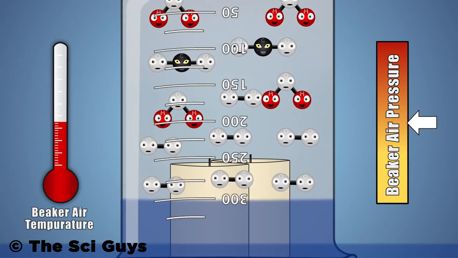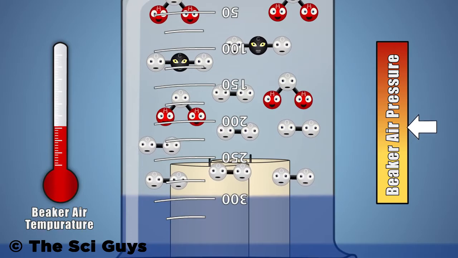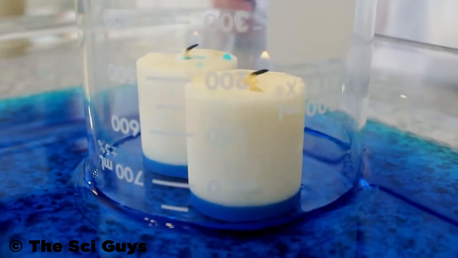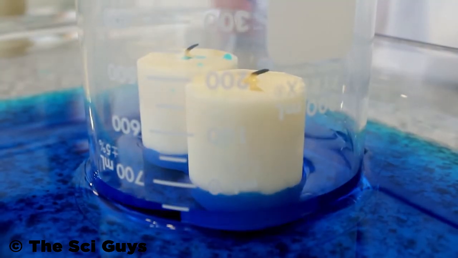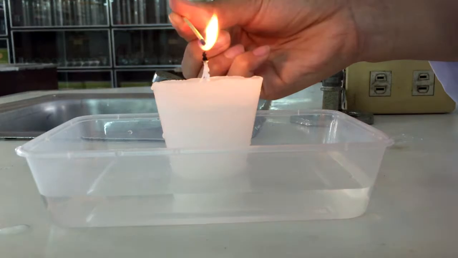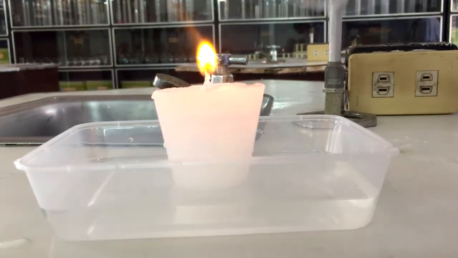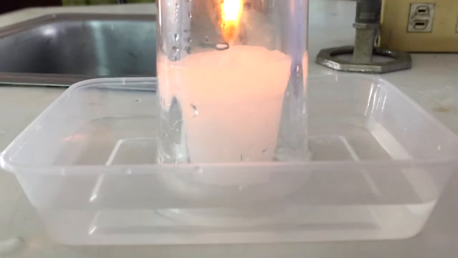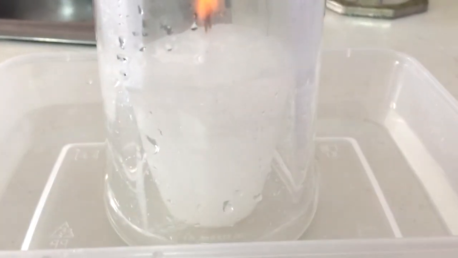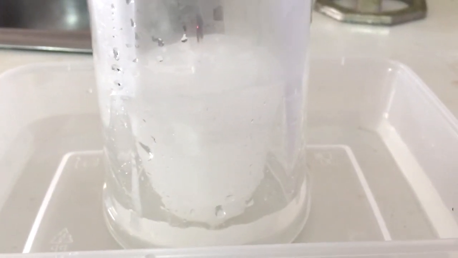The water in our shallow container is pulled into our glass, raising the water level under the glass, equalizing its pressure by changing the temperature. Under our glass, we can clearly see the directly proportional relationship between the temperature and pressure of an ideal gas. This relationship is known as Gay-Lussac's law.